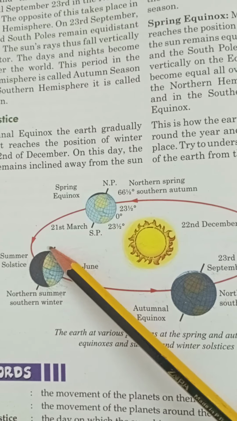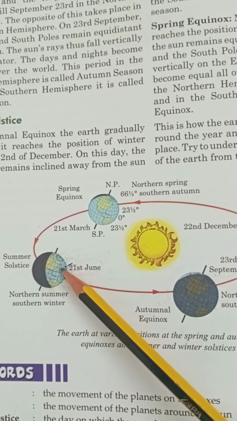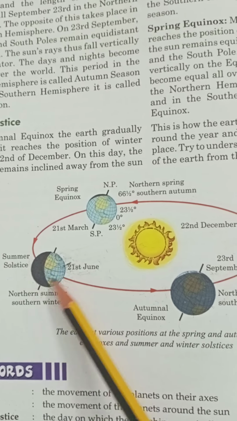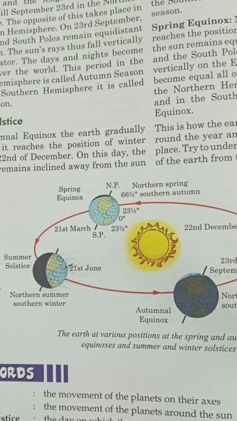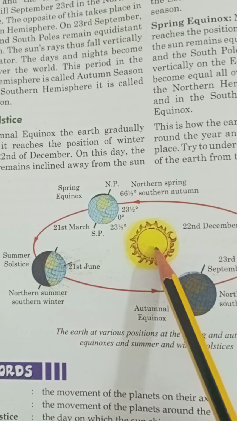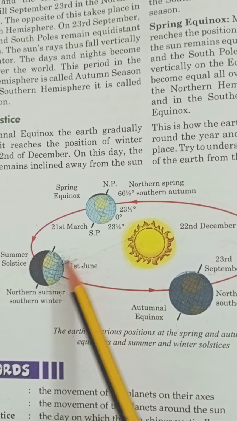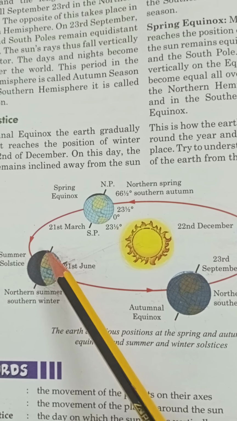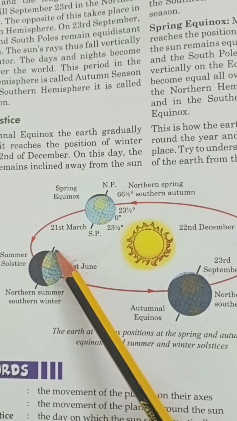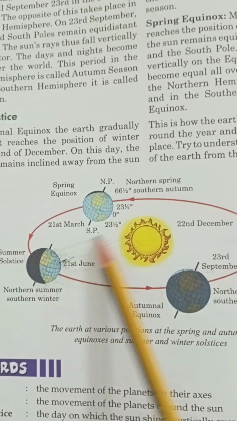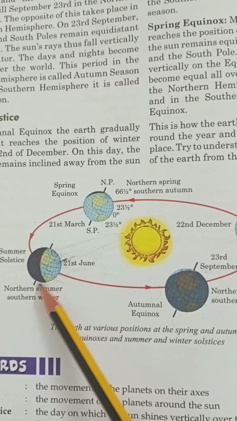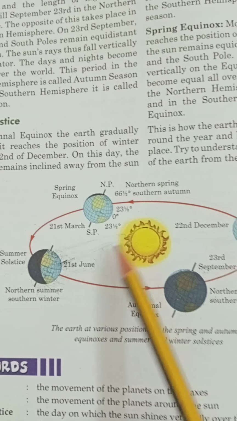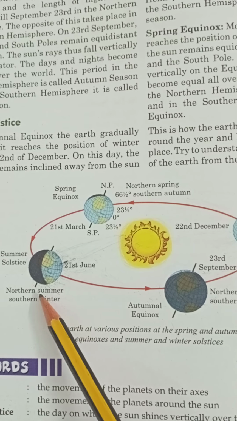And here we can see in the summer solstice, the sun rays fall vertically on the Tropic of Cancer. The sun rays are falling vertically. And the North Pole is inclined towards the sun. And the South Pole, what happened? The South Pole is away from the sun. The North Pole is inclined towards the sun, and the South Pole is away from the sun.